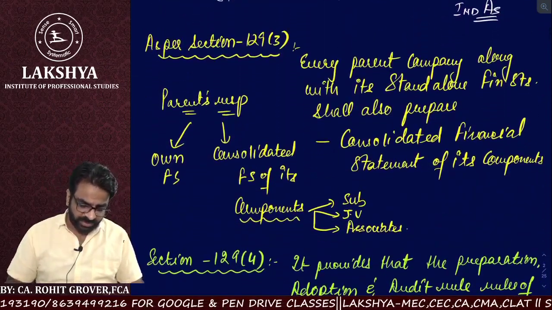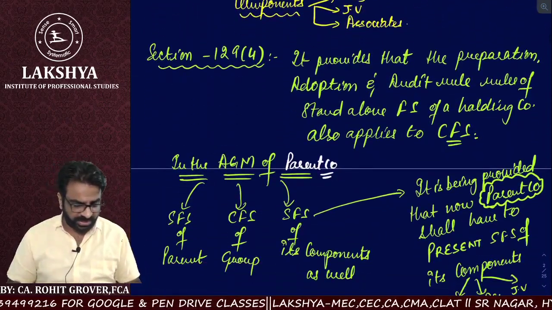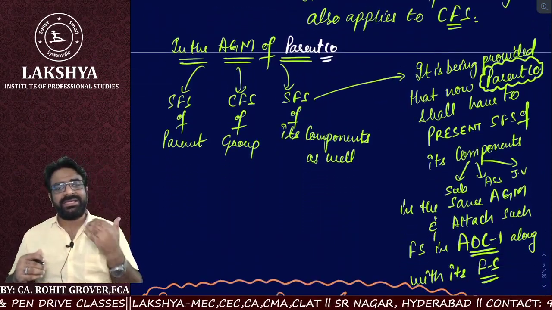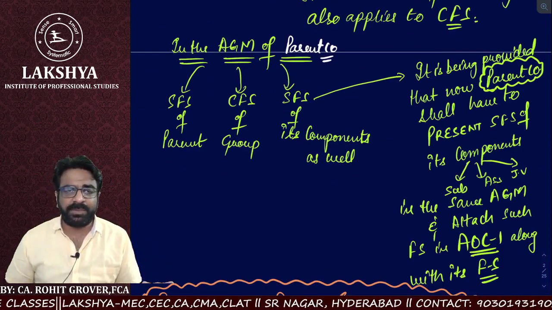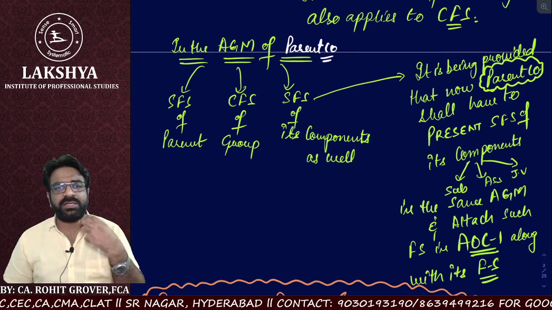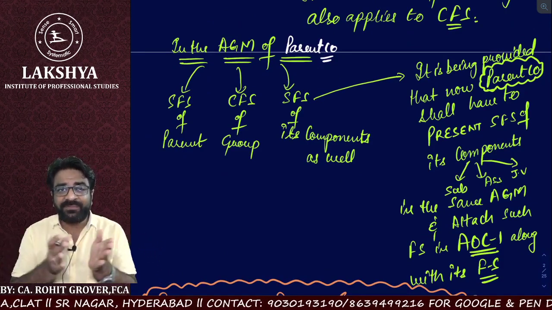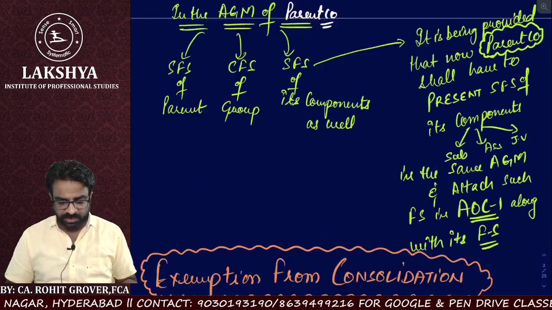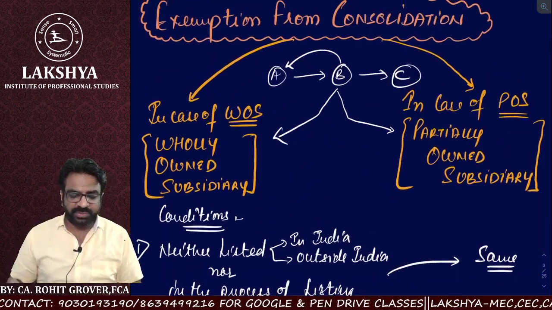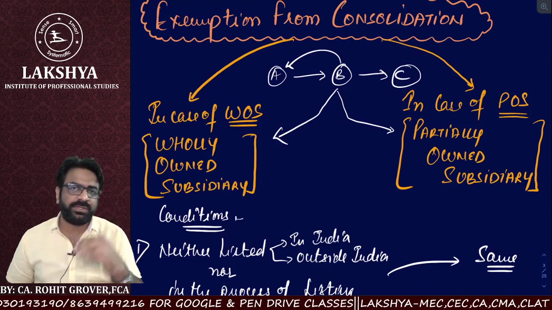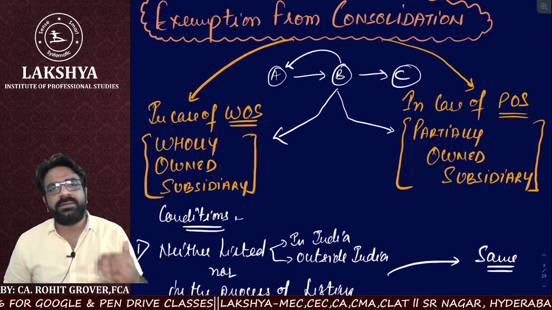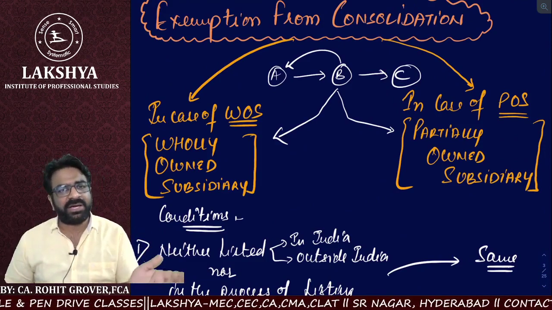Then we also understood 129 subsection 4, as we have already discussed. We also understood the AGM: in the AGM of the parent company, along with its own separate financial statements, along with the consolidated financial statements. Now the separate financial statements of the components are also going to be taken care of by the parent company only. Then we also understood the exemption from consolidation for a company which is an intermediate wholly owned subsidiary or a partially owned subsidiary.